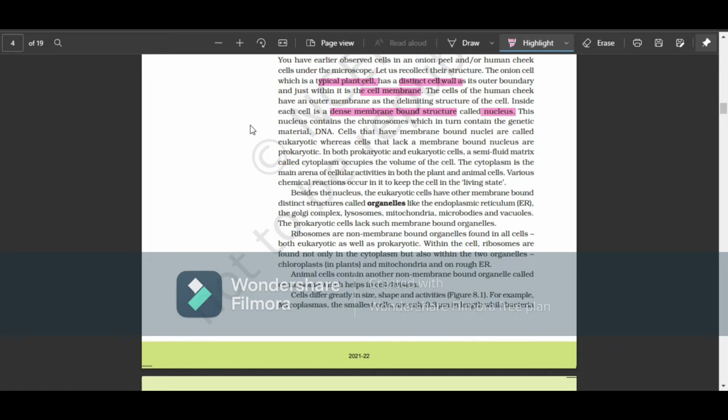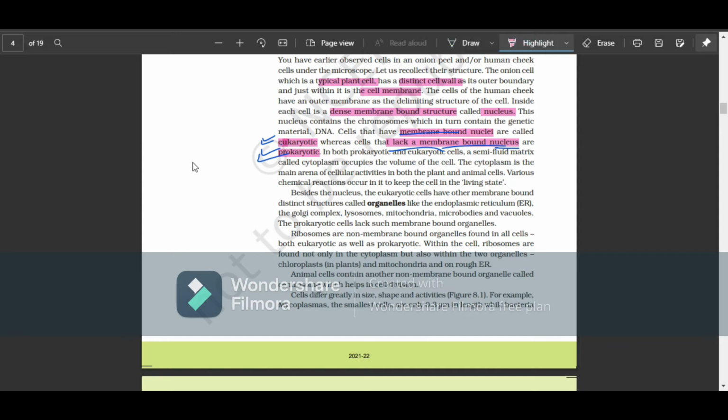So you can see the nucleus. Within the nucleus, you can find chromosomes, and in the chromosomes, within the chromatids, you can find the DNA, which has the genetic material. Cells that have a membrane-bound nucleus are eukaryotes, and cells that lack a membrane-bound nucleus are prokaryotes. If the organelles and the nucleus are membrane bound, you can find them in eukaryotes, and a lack of a membrane-bound nucleus means a prokaryotic organism.